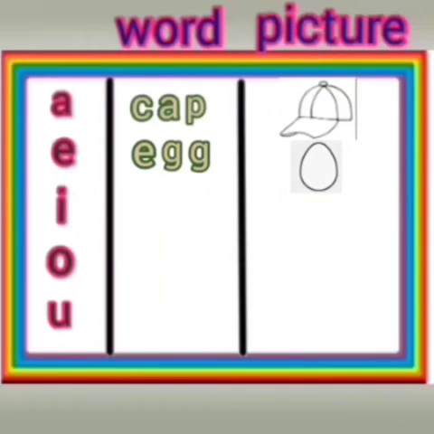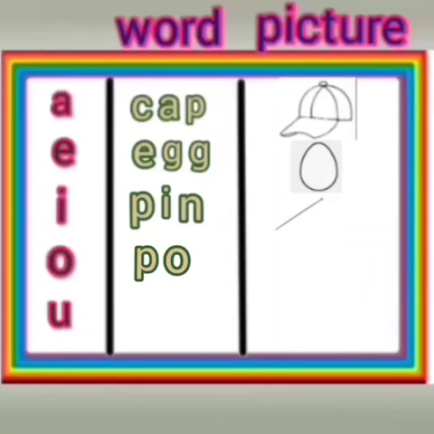Next one is I. You will write I sound word. P-I-N, pin, and draw the picture of pin. Next one is O. You will write O sound word. P-O-T, pot, and draw the picture of pot.